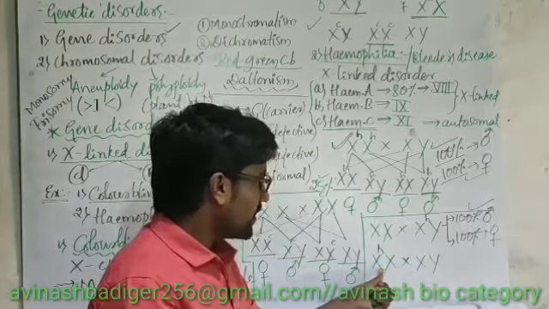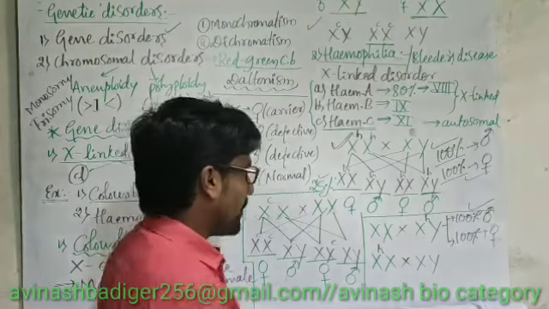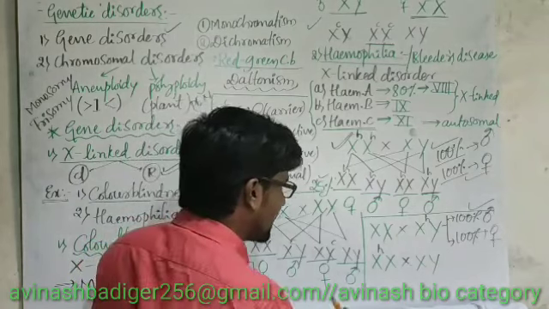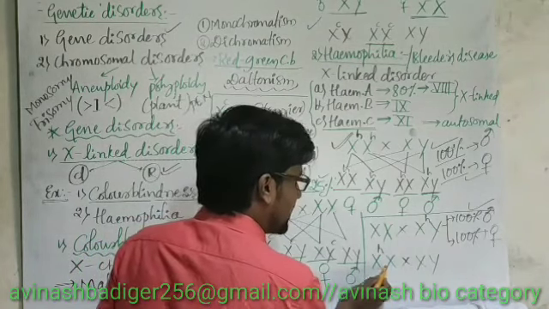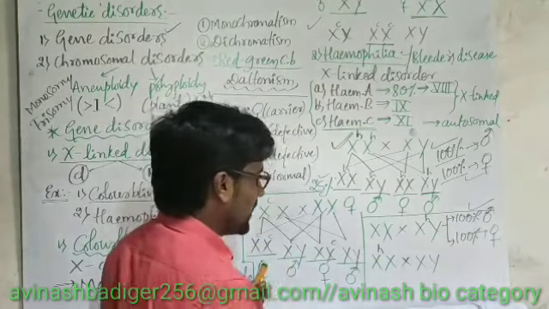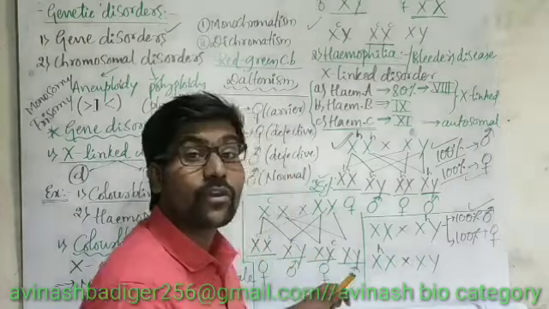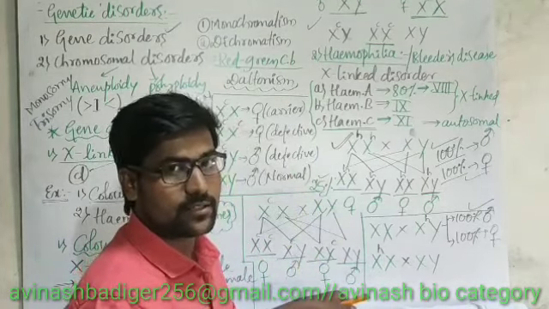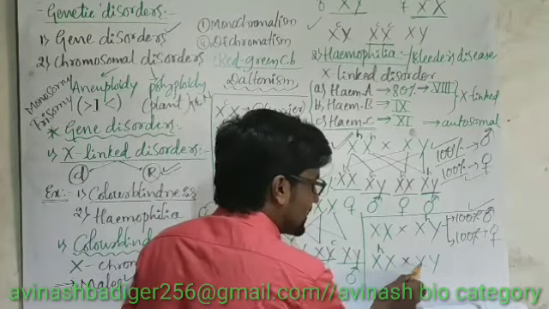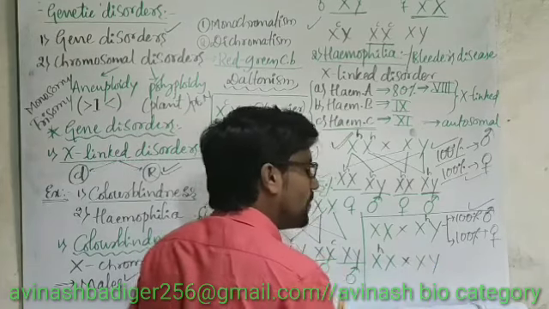Mother is carrier and father is normal. Then what is the condition here? Now consider this XX female and one H, carrier female. This X, this Y, male and hemophilic, not carrier, hemophilic. Now consider this XX, normal female, and this X and Y, normal male.